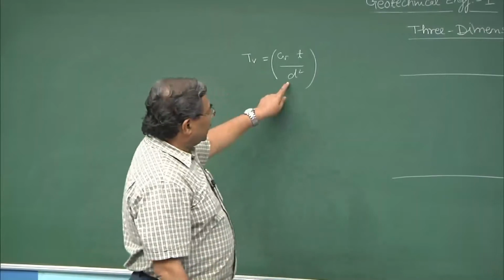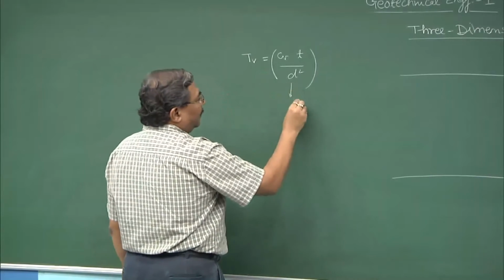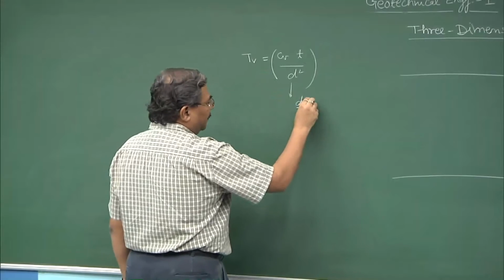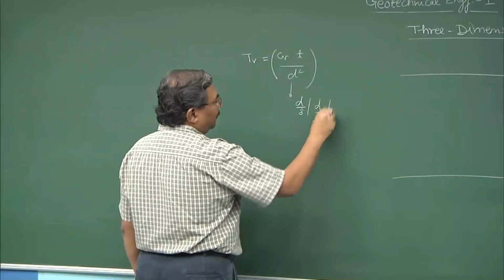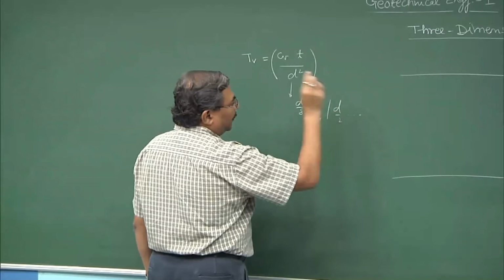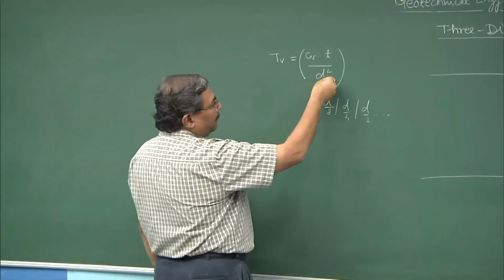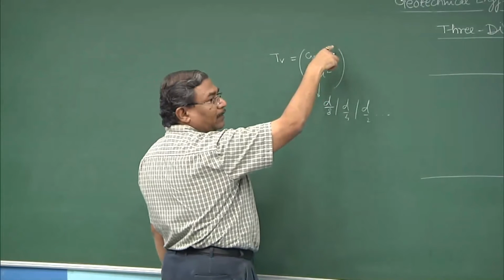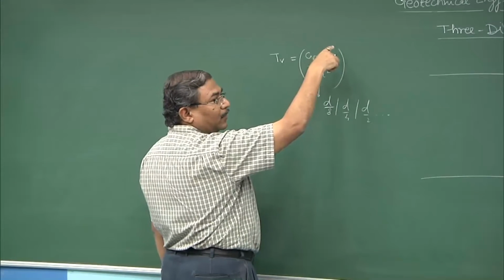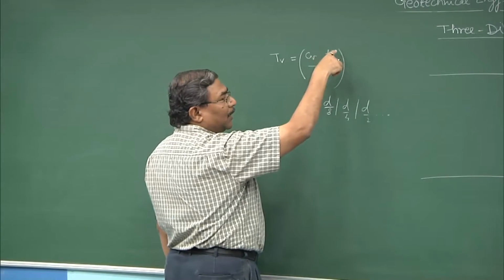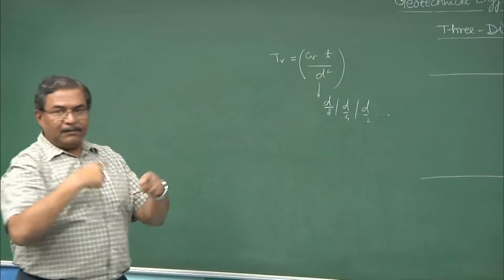So, if I decrease the value of d to, let us say, d by 8 or d by 4 or d by 2, whatever, what is going to happen? This will become d upon x square. So, that means I get an advantage in terms of the time, x square times.